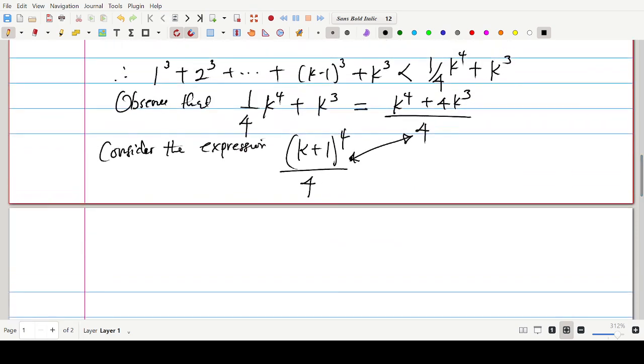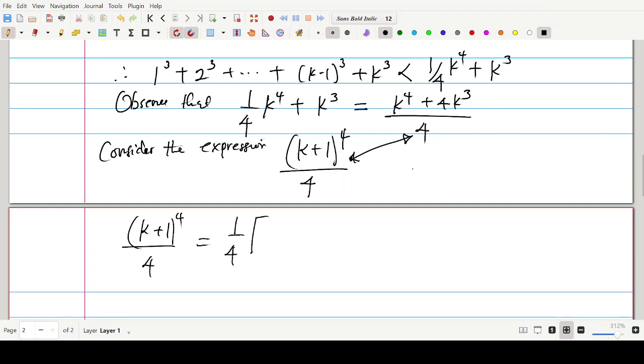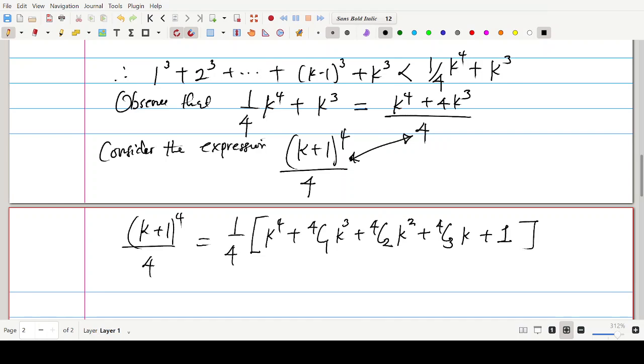Now, k plus 1 to the power 4 over 4 can be written as, you can bring out your 1 over 4 and expand this binomial, k plus 1 to the power 4. So on expanding, we shall have k to the power 4 plus 4 combine 1, k to the power 3, plus 4 combine 2, k to the power 2, plus 4 combine 3, k, then plus 1 to the power 4, which is 1, all right? So we have this expression at hand.